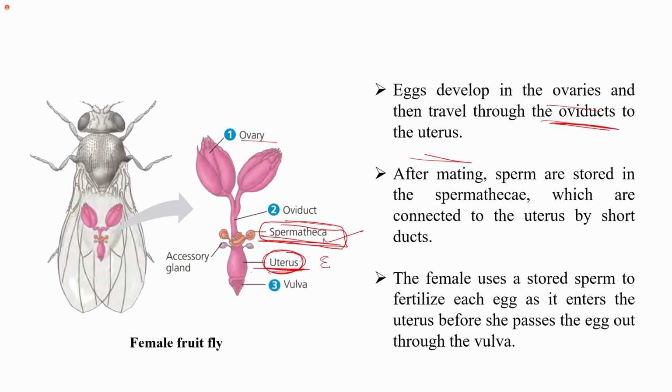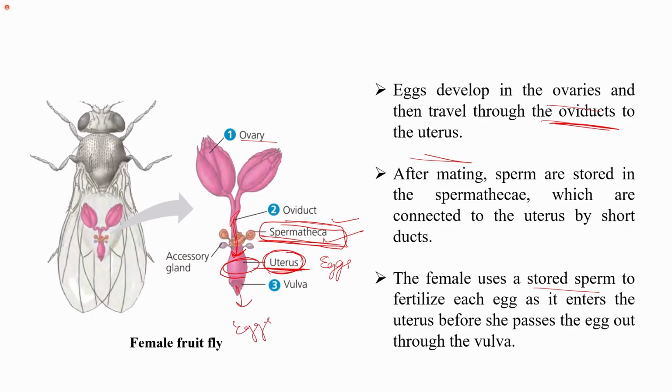And in this also we have the eggs. We know the female uses a stored sperm. So one of the sperm which is stored in the spermatheca. So when the egg is making its passage towards the uterus, it gets fertilized. So before it enters the uterus, the egg is fertilized through the stored sperm, which is stored in the spermatheca, and the fertilized egg reaches the uterus. And before she passes the egg out through the vulva,